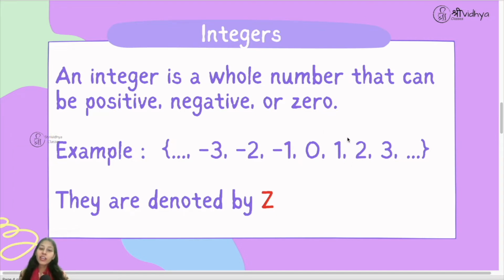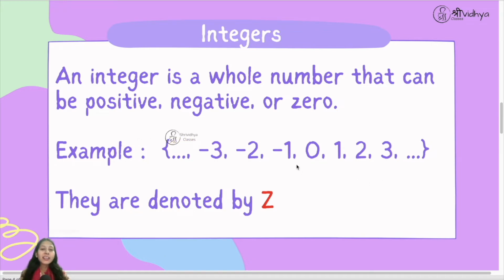So negative of 1 is minus 1, negative of 2 is minus 2, negative of 3 is minus 3. Negative of 0 is 0 itself, because 0 is neither negative nor positive. So 0 will be neutral, right? So integers are the whole numbers and their negatives.